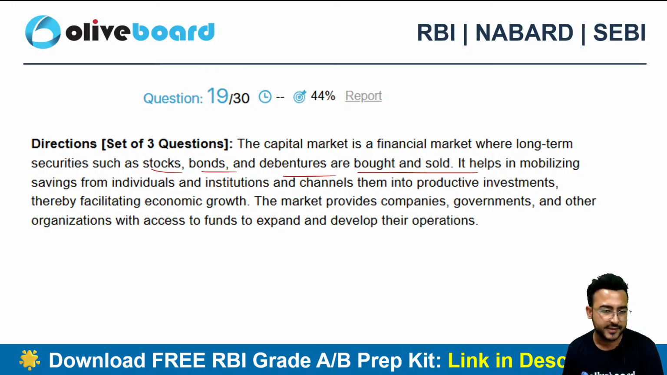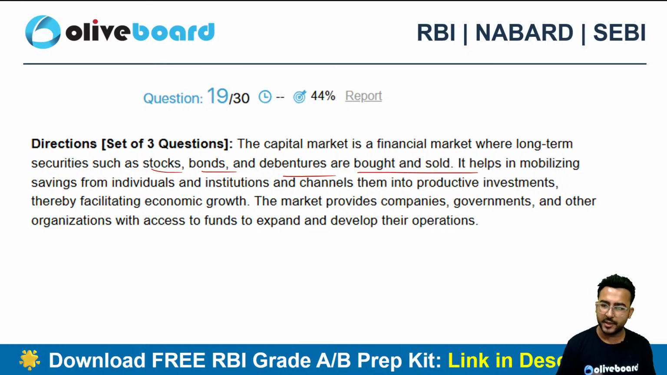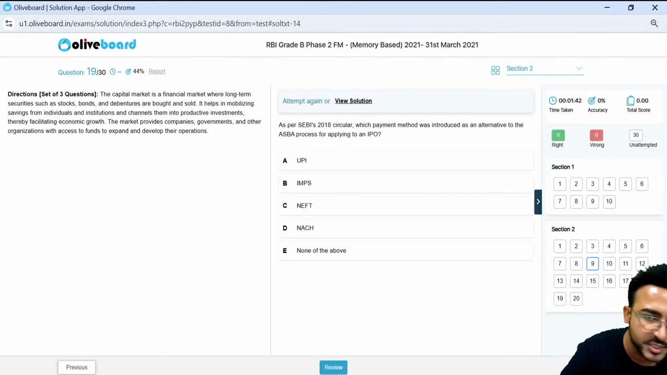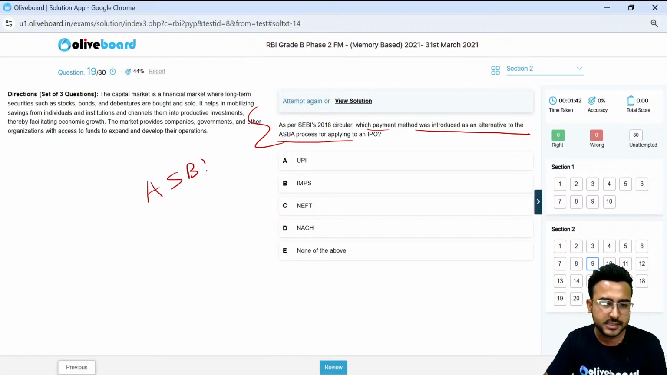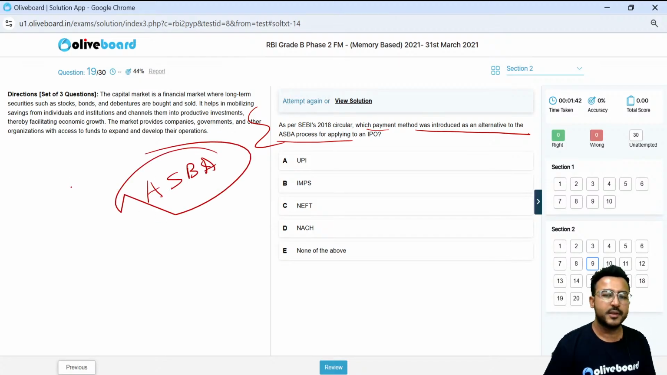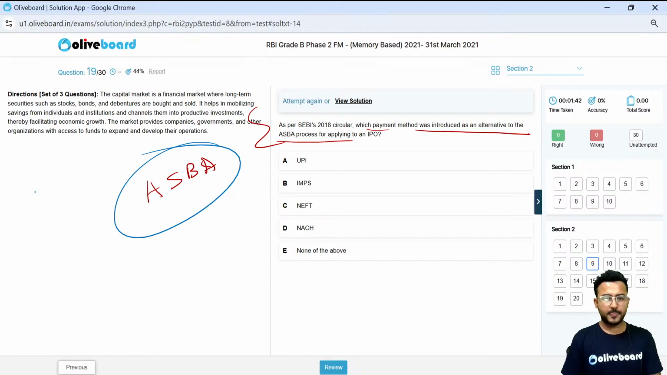It helps in mobilizing the savings of individuals and institutions and channels them into productive investments, thereby facilitating economic growth. The market provides companies, governments and other organizations access to funds to expand and develop their operations. As per SEBI's circular, which payment method was introduced as an alternative to ASBA? ASBA means Application Supported by Blocking Amount. Which method was introduced for applying for an IPO?